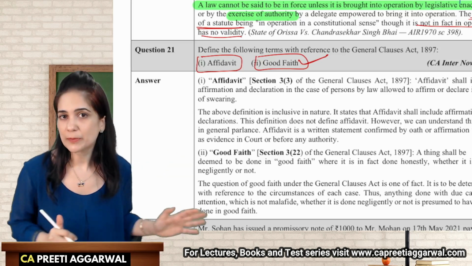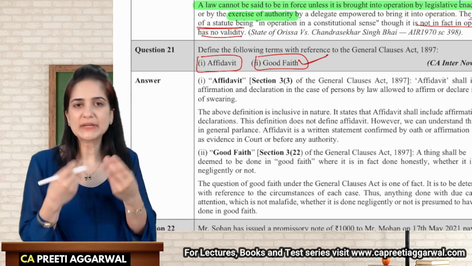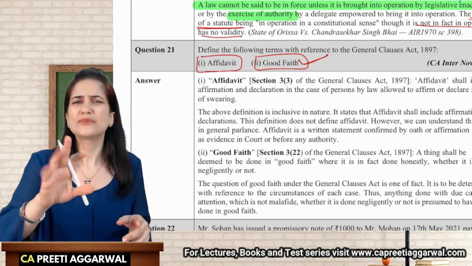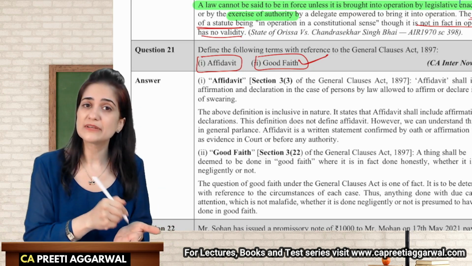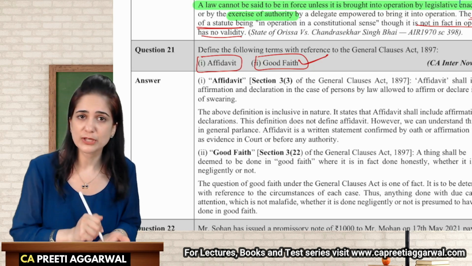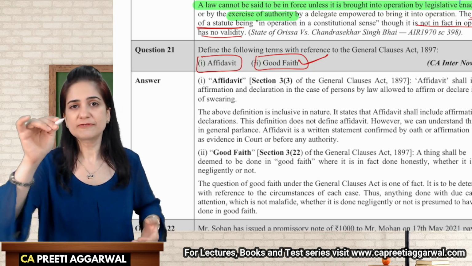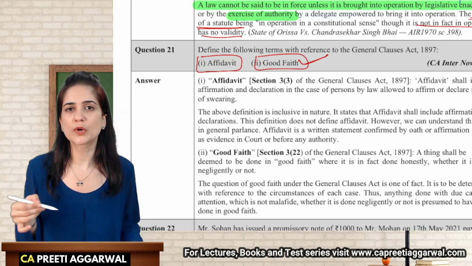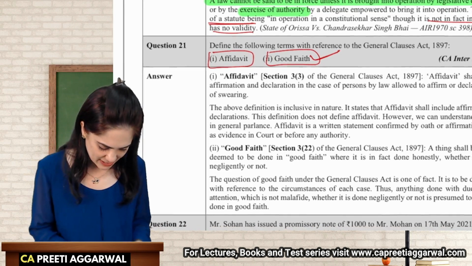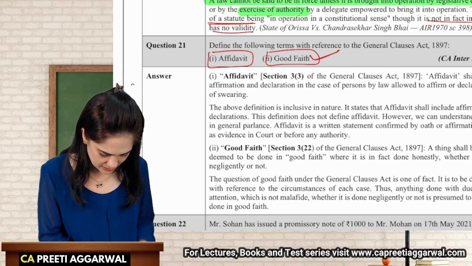I don't have documents supporting it, so I am declaring instead of swearing. No, no, I swear, I swear. I don't know, this is oral. I want something in writing. So affidavit is some affirmation, confirmation given in writing, confirming that whatever is written on the document is true and accurate.